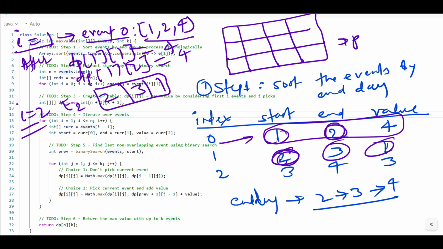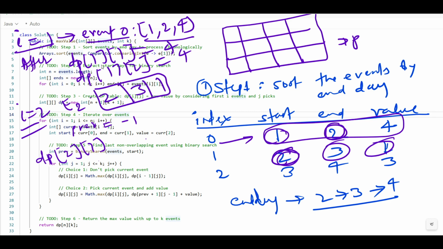That is why it's not valid, right? So we'll say previous will be -1 for non-overlapping allowed. Can we say that? We can say that, right? So now we can calculate the value. How are we going to calculate the value? Let's suppose dp at 2 and 1. dp at I is 2, right? And j will take 1 here, correct? 1 and 2, we only have to take 1 and 2, right?